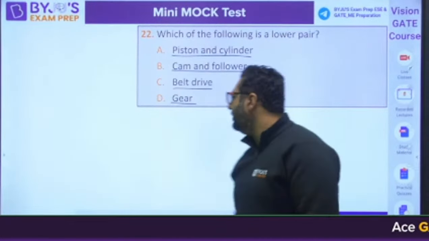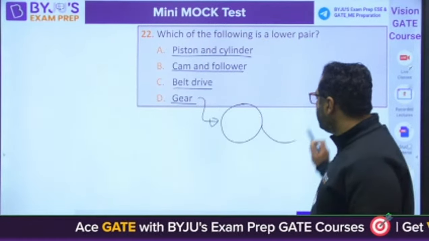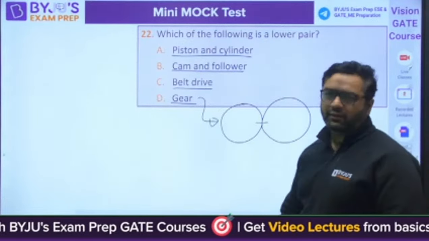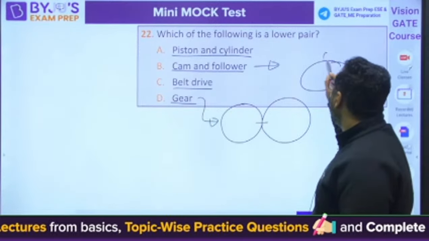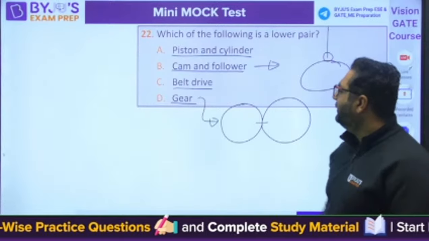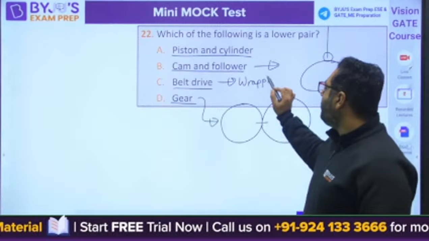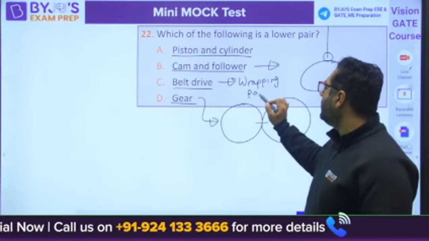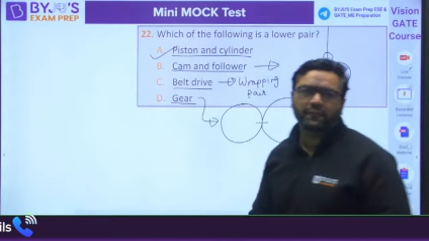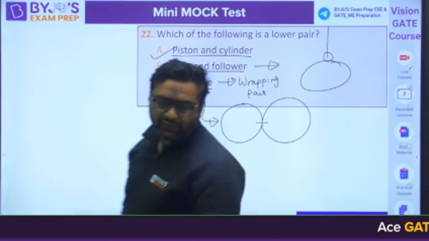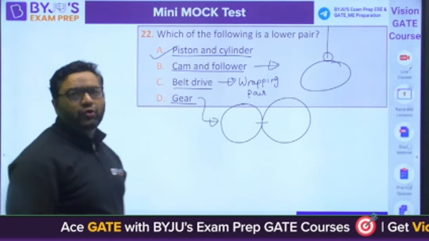First of all, when we are talking about gears, we show the pitch circles meeting at a point. Point means higher pair. Cam and follower, everybody knows, is a higher pair because point contact is there. Belt drive is the wrapping pair, and wrapping pairs are considered nearly higher pair only. So only one option is a lower pair, that is piston and cylinder. With this we have done 22 questions, 20 more questions are there.